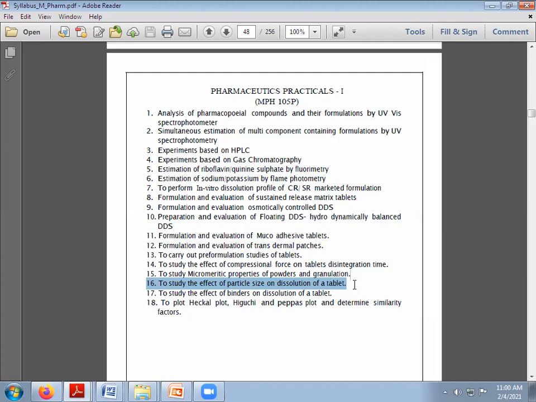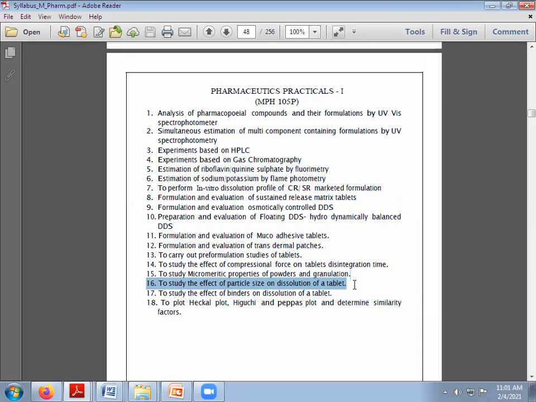Probably it should get released within 15 minutes. So we will withdraw the sample at intervals of 5 minutes, 10 minutes, 15 minutes, or 20 minutes. If we do not find any changes, we can reduce that time to 2 minutes, 4 minutes, 6 minutes, 10 minutes, likewise. These are some basic things we have to understand, or modify, in this practical process while doing the dissolution study.